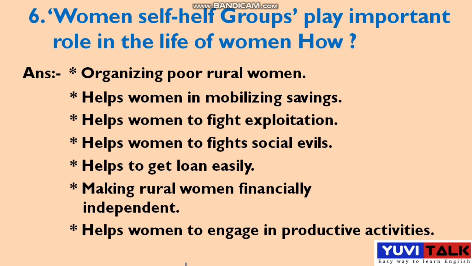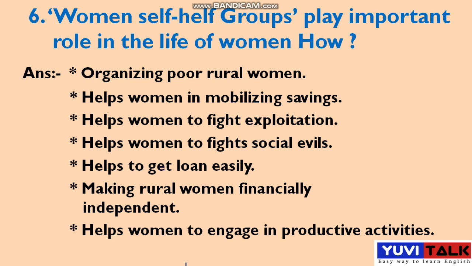And next is help the women to fight exploitation. So you should help the women to fight exploitation. There is exploitation happening to women, so you should help the women. Okay, next is help women to fight social evils. Should help the women to fight against social evils. And next is we should help them to get a loan easily. So we should help the women to get loans easily.